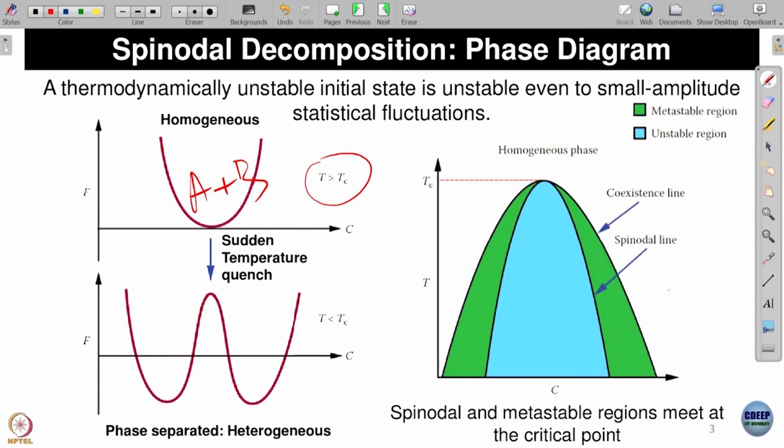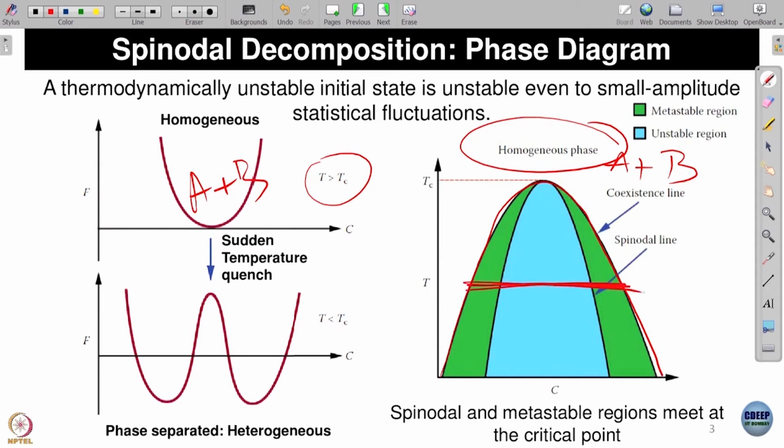With A and B, there is a homogeneous phase where A plus B are mixed, and it is like gas-liquid, then this is a phase boundary, and inside you remember the lever rule and all these things, where the phases separate. But you can quench, and usually you see only this one, but if you quench it, you get the spinodal line, it forms somewhere here, and then there is an unstable region that we will discuss a little bit now.